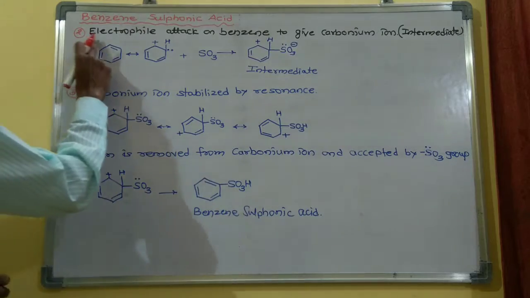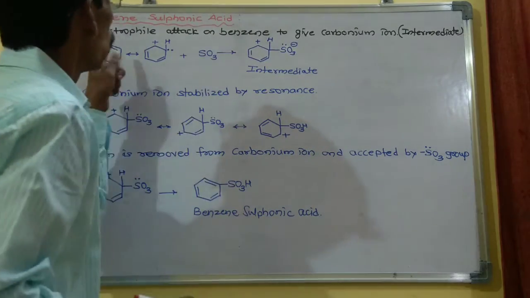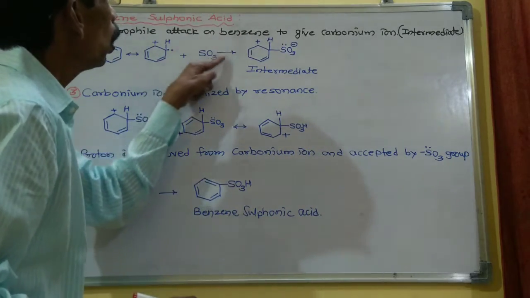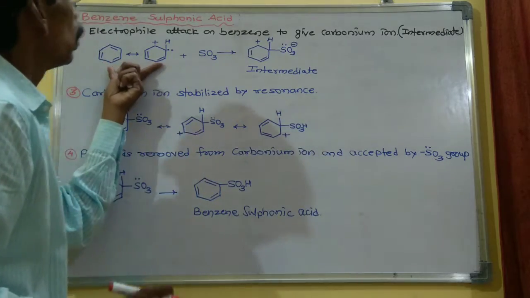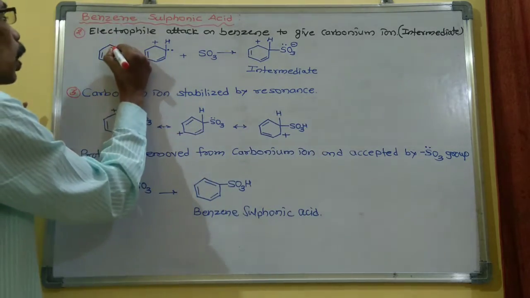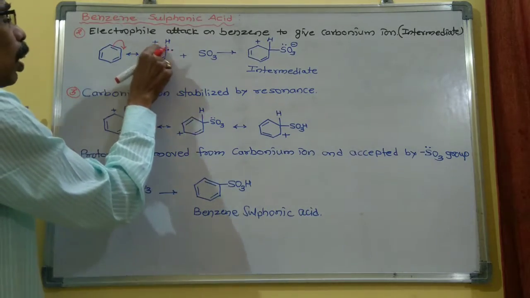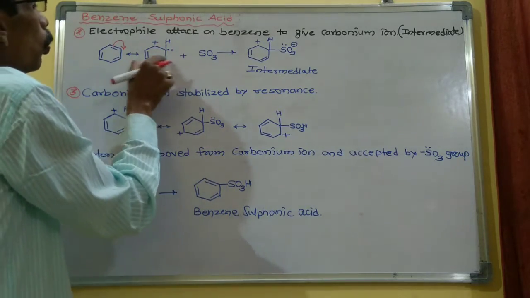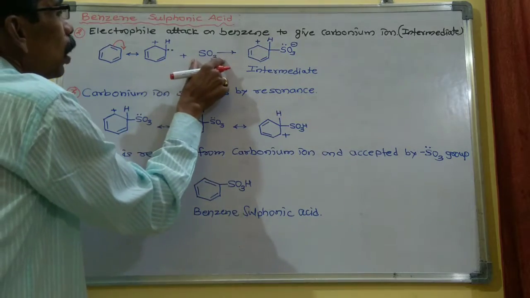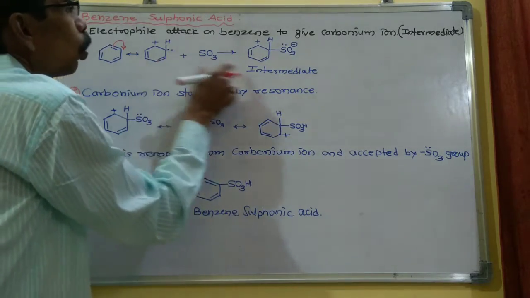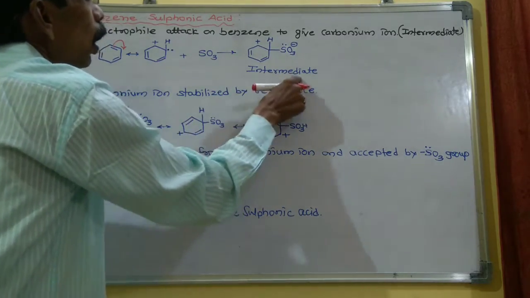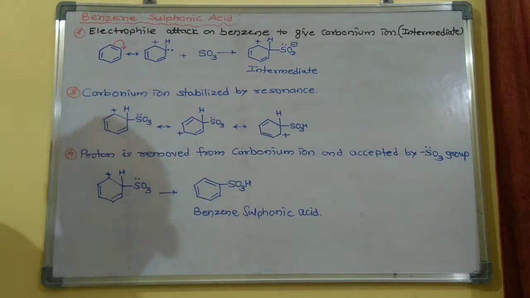Now the second step is electrophile attack on benzene. This electrophile SO3 attacks benzene. Now this is the benzene. This bond is transferred onto this carbon. This carbon becomes negatively charged, and this carbon becomes positive. So this is the benzene ring, and SO3 attacks this benzene to form this intermediate. So this is part of the intermediate.